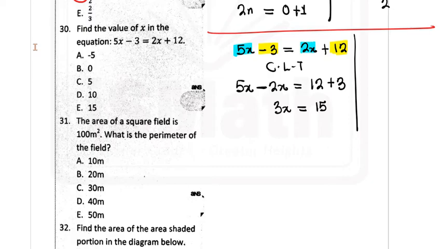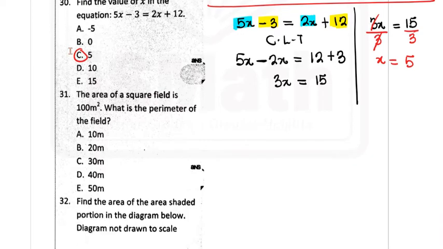What do you multiply by 3 to give you 15? We know that should be 5, but how is it done? 3x is now going to be divided by the coefficient of x, which is 3. And this will cancel out, and the answer will be x is equal to 5. So x here is equal to 5, and that's option C. Question 31.